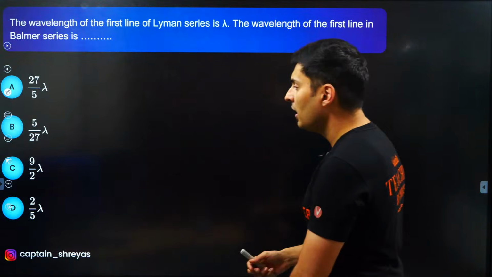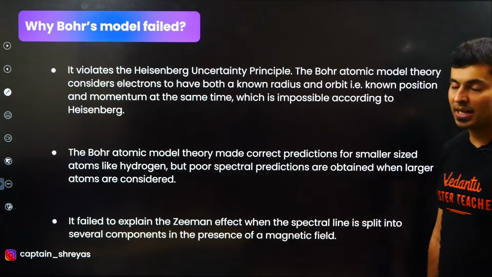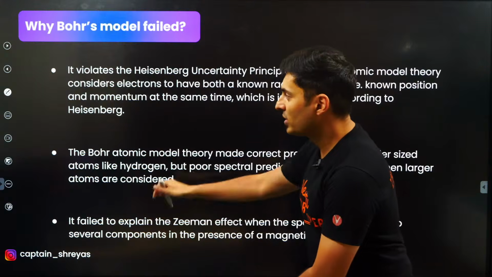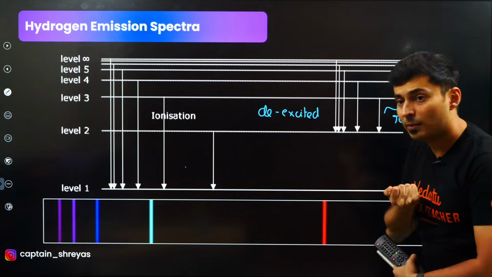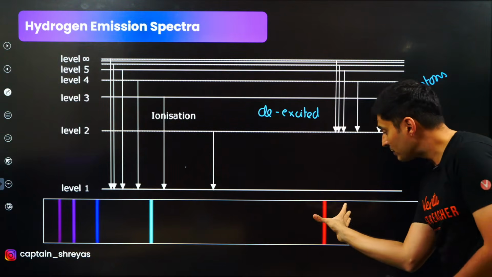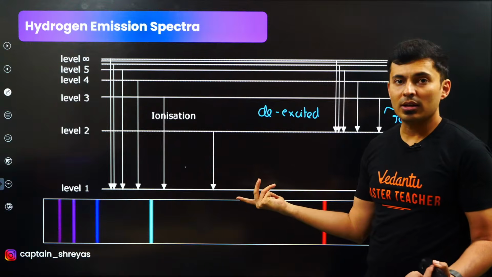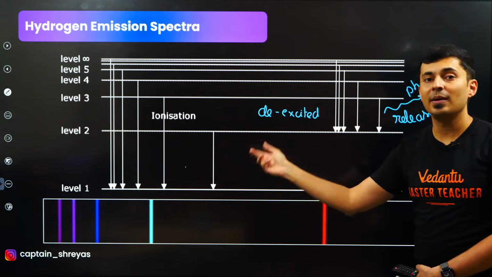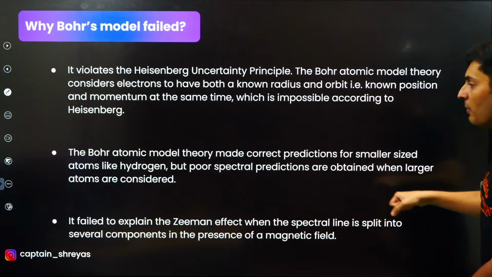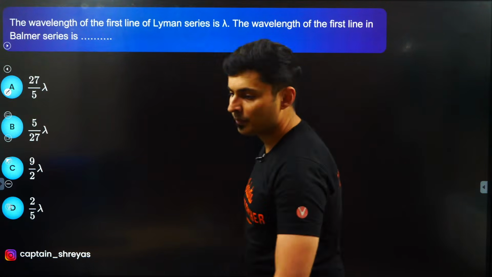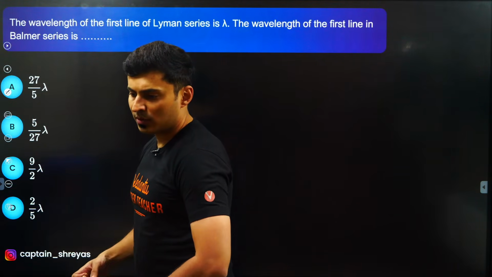Zeeman effect, Sandhya, is nothing but the spectral line split in the presence of a magnetic field. Meaning, do you see these spectral lines? These lines over here? If you apply a magnetic field, that means you bring a magnet, this line splits. This line splits. Why is that splitting happening? No explanation. So Bohr was not able to explain that using his model. That is Zeeman effect. Splitting of spectral lines when a magnet is brought. Okay? Cool? Alright.